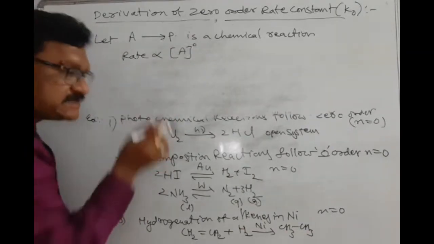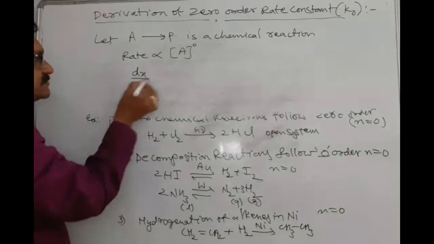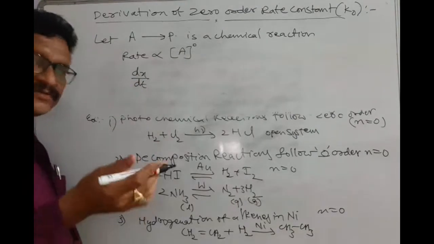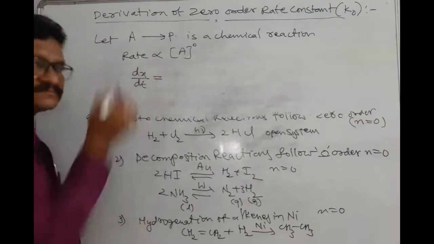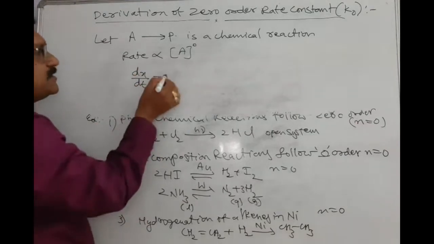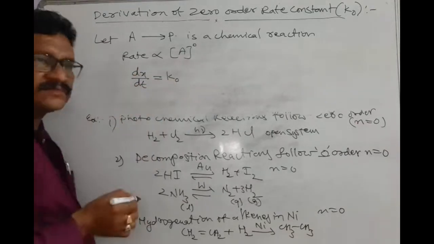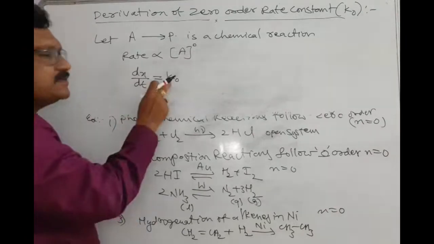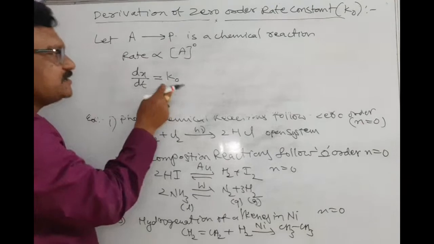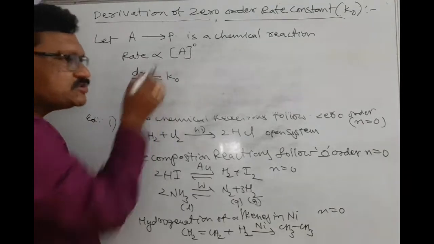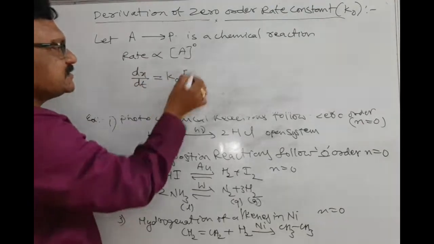Mathematically, rate is expressed as dx by dt. To remove proportionality, keep K0 as constant, where K0 is the zero order rate constant, times A power 0.